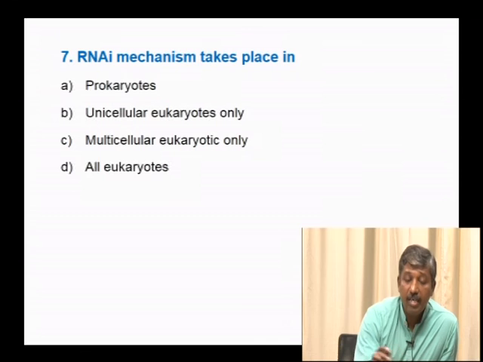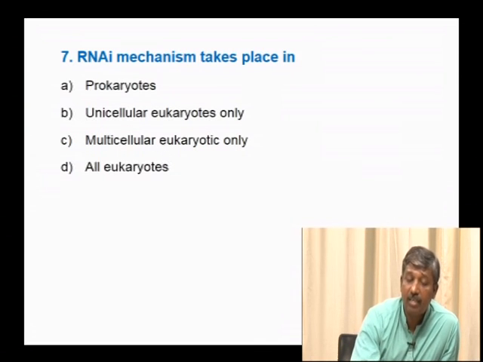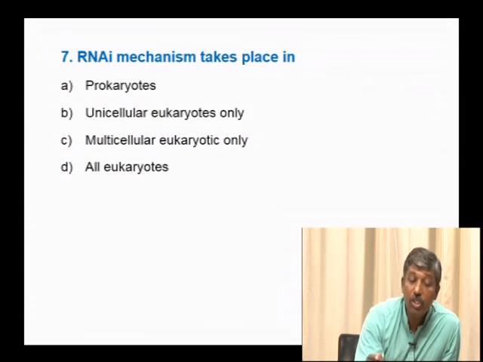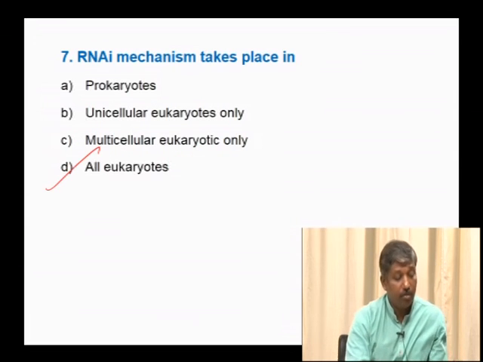This RNA interference, or gene silencing, or antisense technology, is a mechanism that takes place in all eukaryotes as a defense mechanism or cellular mechanism to protect from certain pests. So hence, all eukaryotes.